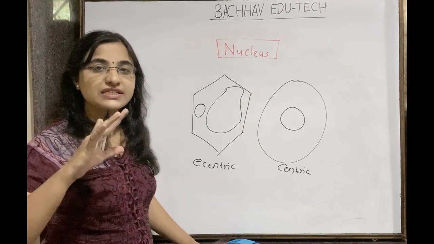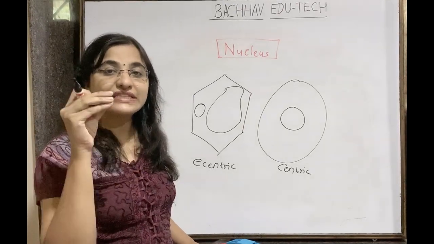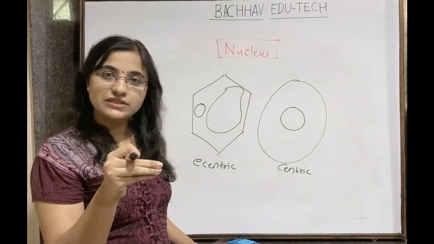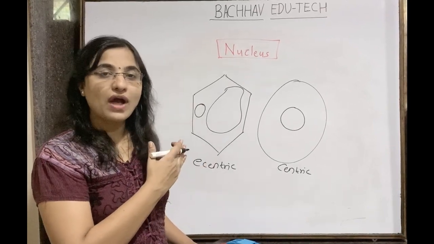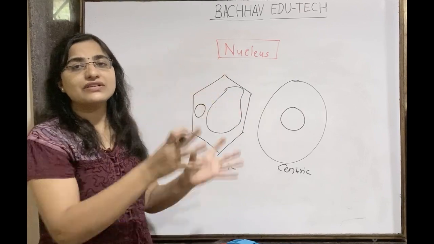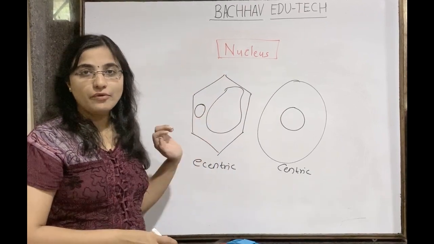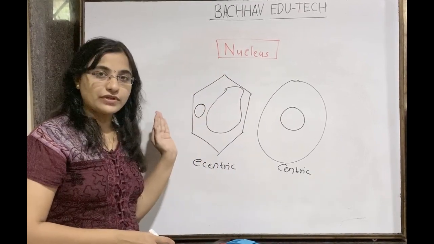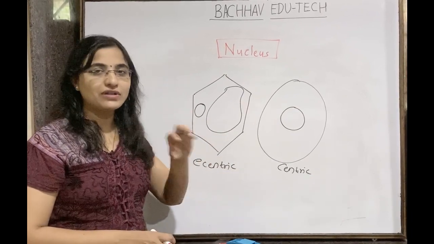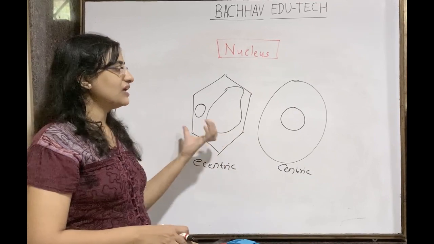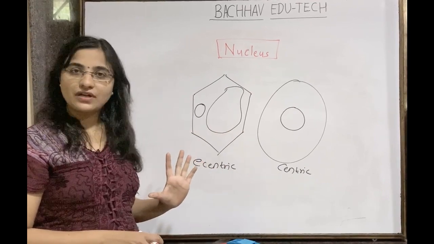असं गरजेचं नाही आहे की न्यूक्लियस प्रत्येक सेलमध्ये सेंट्रलीच लोकेटेड असला पाहिजे. ठीक आहे. In case of plant cell it is eccentric one. It is shifted to one side. Why? Because one large central vacuole is present in the case of the plant cell. That's why it gets shifted. स्ट्रक्चर सेम आहे. Structurally both the nuclei are the same, all the components are the same, but location is different. Understand this?